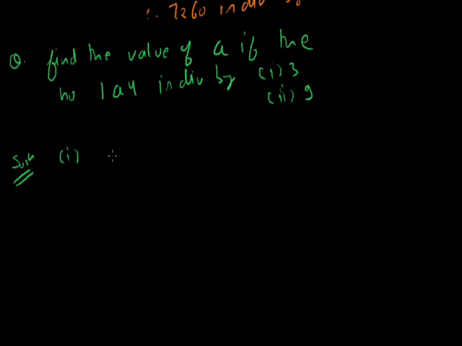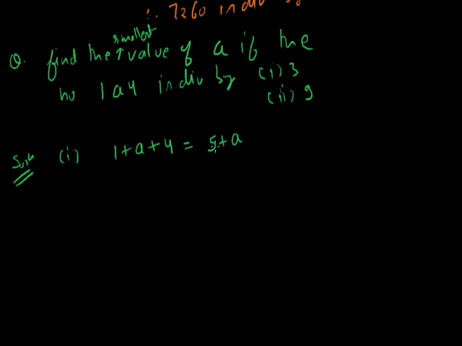Now for the first case, as the number is divisible by 3, the sum of the digits should be divisible by 3. We have to find the smallest value of a for which 1a4 is divisible by 3. For the divisibility of 3, we find the sum of the digits, that is 1 plus a plus 4, that is 5 plus a. And we know that the multiples of 3 are 3, then 6, then 9.